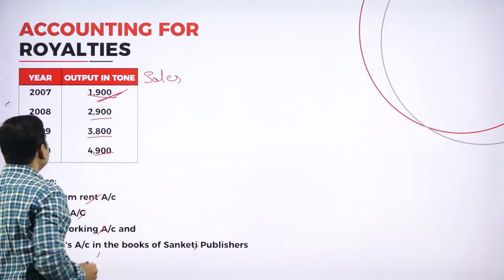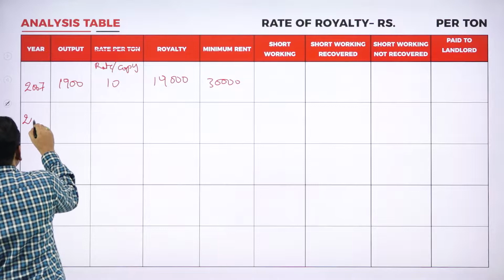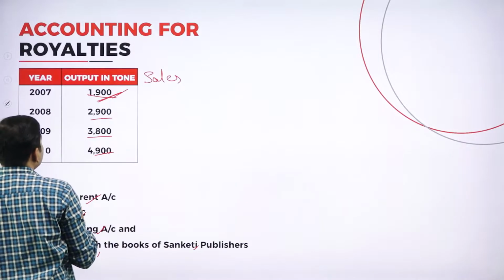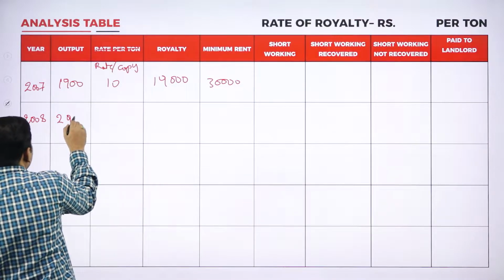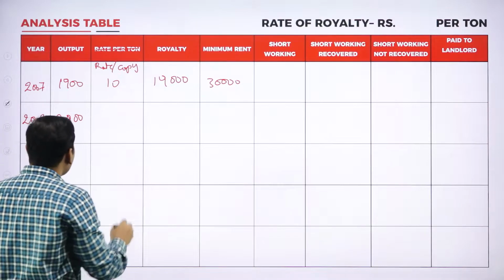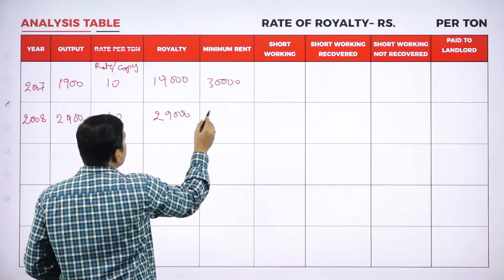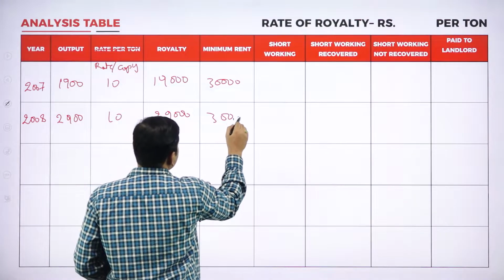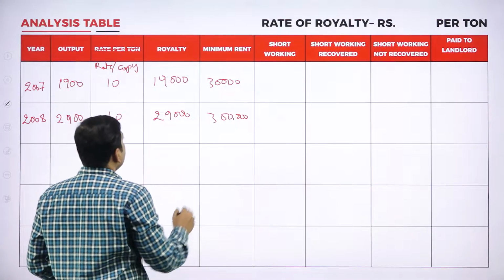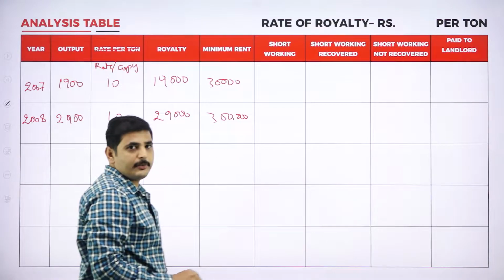For the second year, 2008, our output is 2,900 units. So royalty at 10 rupees is 29,000. The minimum rent is the same, 30,000. Again here, what is the short working in the first year?